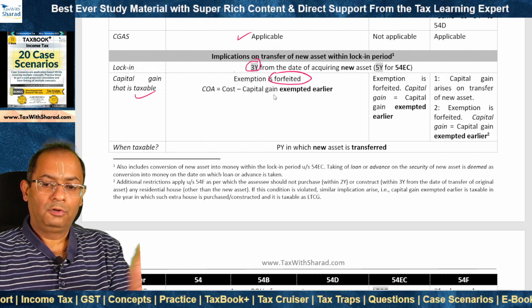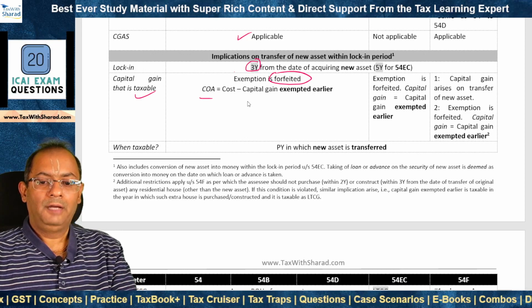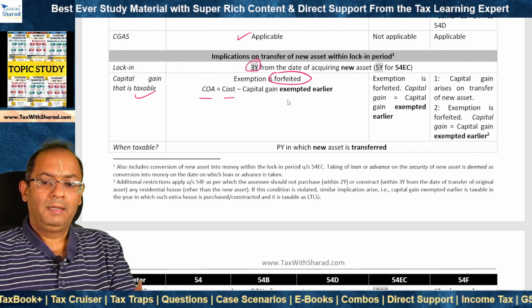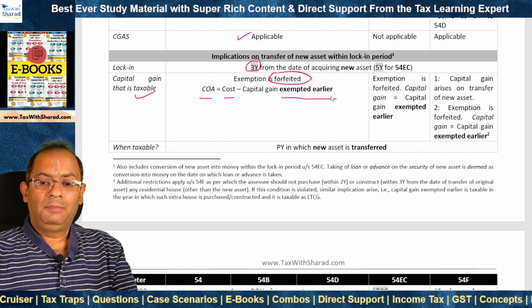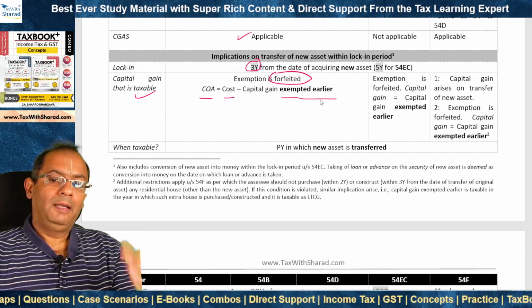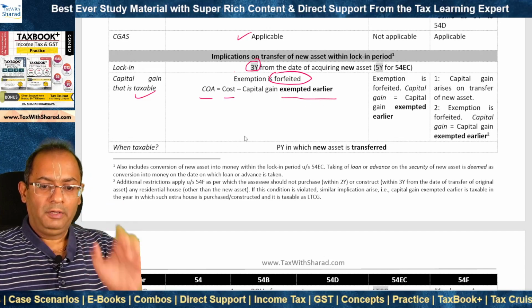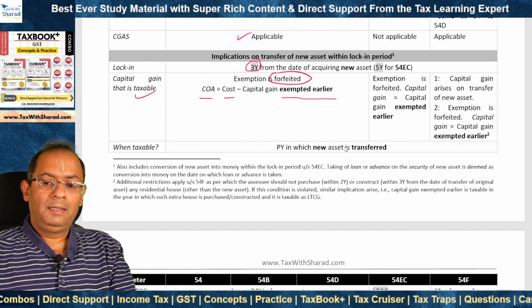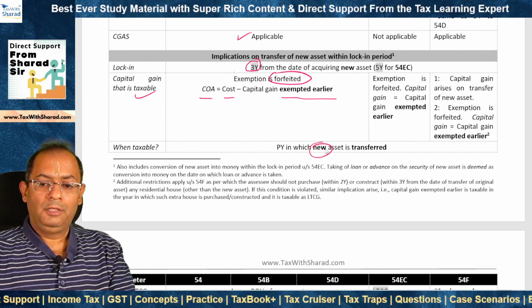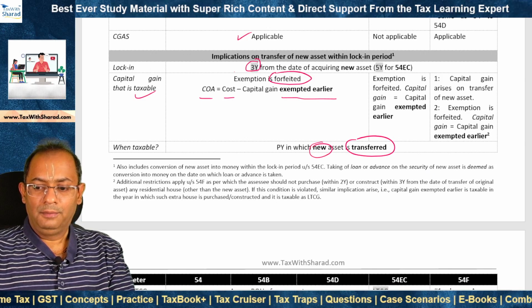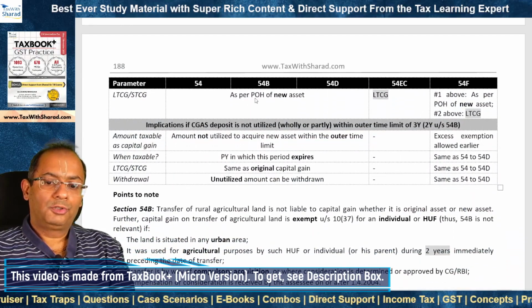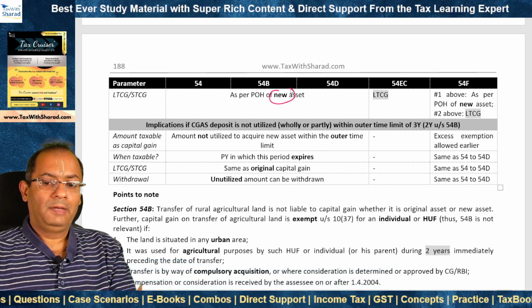Exemption is forfeited, and for this, the cost of acquisition while computing capital gain is what? It is the cost of the new asset minus the capital gain exempted earlier. So in effect, the capital gain exempted earlier gets forfeited. This capital gain on transfer of the new asset is taxable in the previous year in which the new asset is transferred. And the capital gain which so arises is long-term or short-term capital gain depending on the period of holding of the new asset.